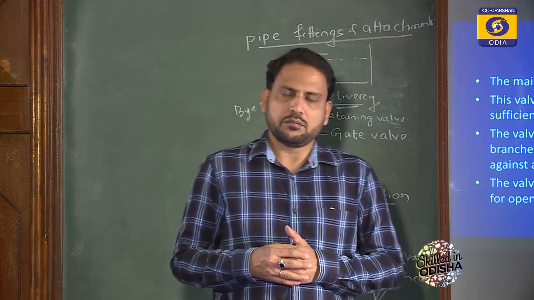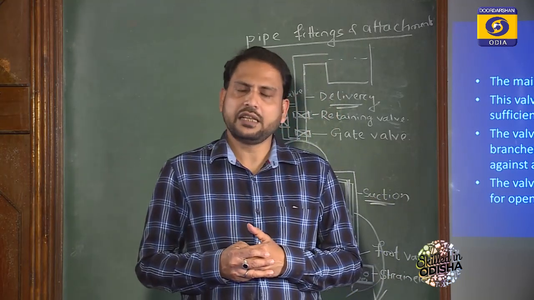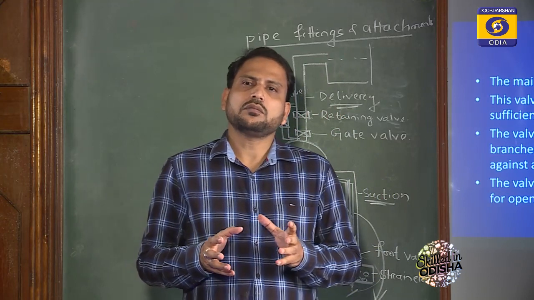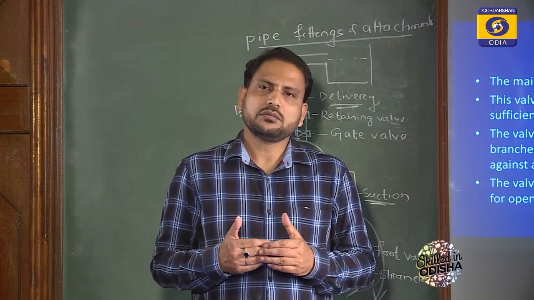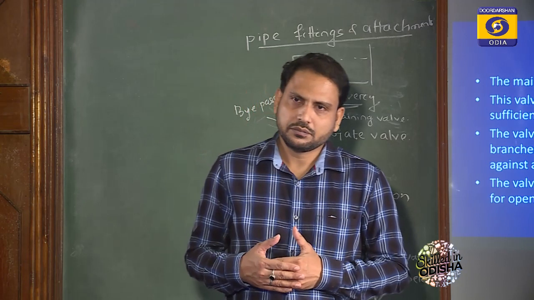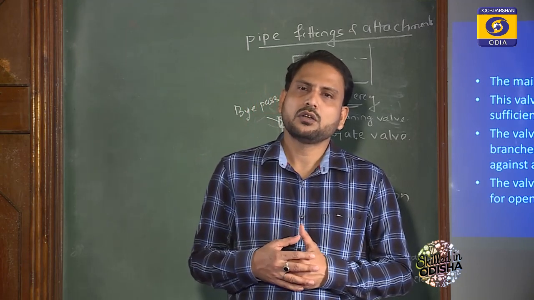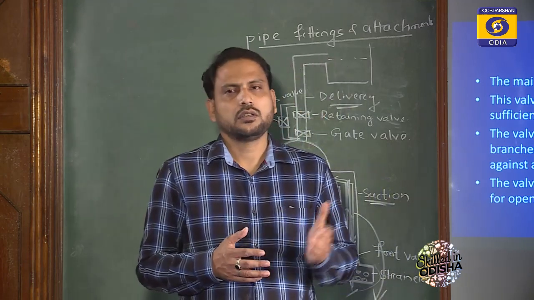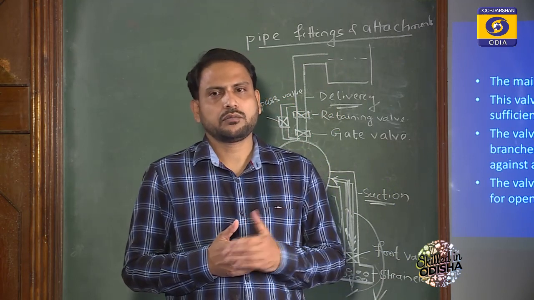In Hirakud Dam, you must have heard that some sluice gates or main gates are opened to release the water from the reservoir.